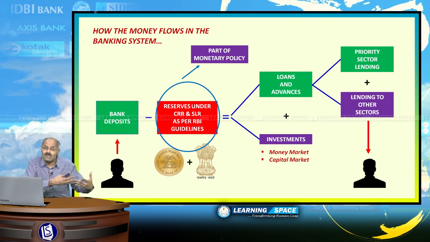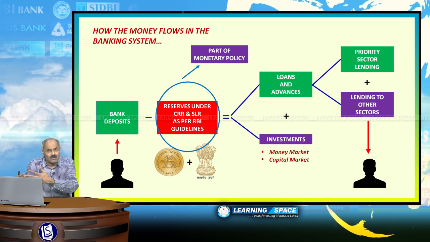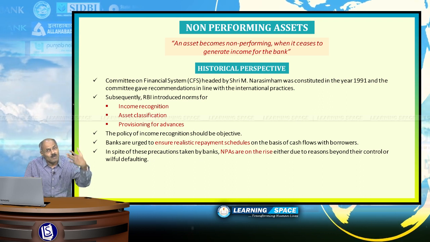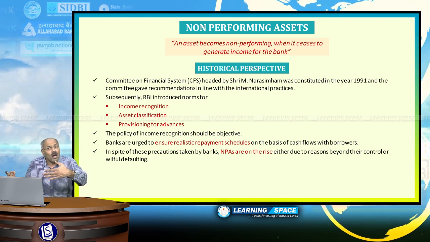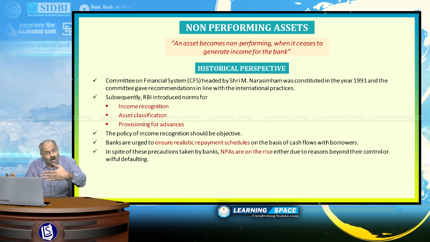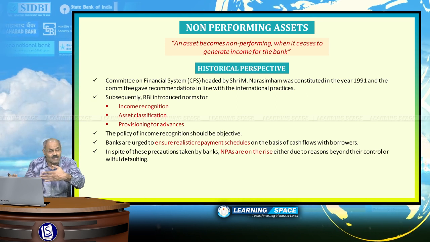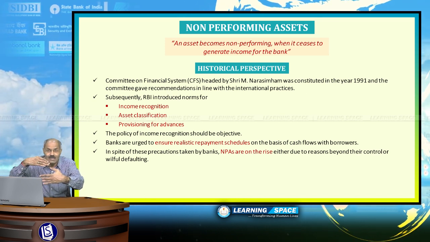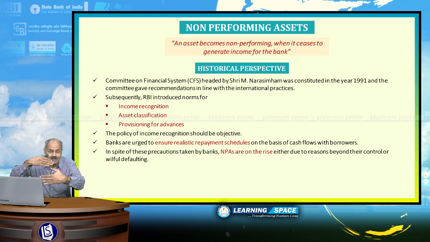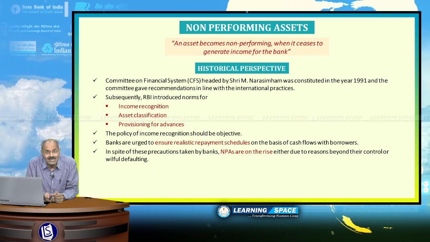There is a little differentiation between gross NPAs and net NPAs. We need not go into detail on that, but the meaning of NPA, as per the guidelines, is this: if the borrowers fail to repay the bank, or fail to service the loan, servicing of the loan is nothing but paying back to the bank regularly as per the agreed terms and conditions. If the borrowers fail to pay back, then it is termed a non-performing asset.